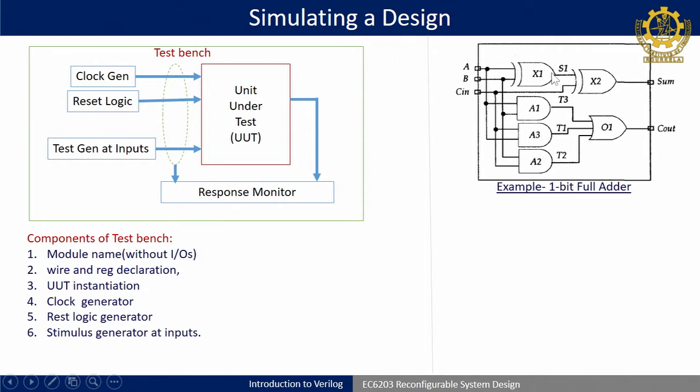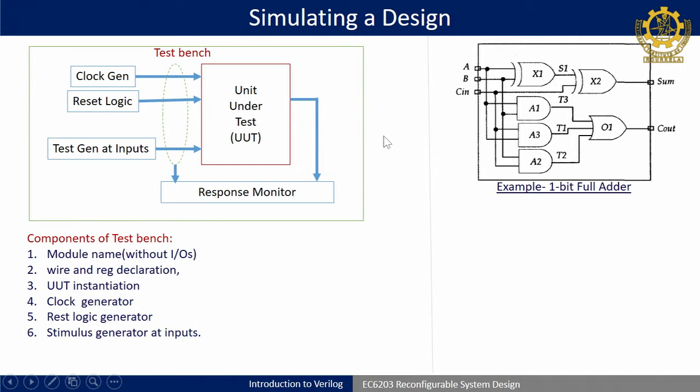So, now we have to check. I have to give inputs at A, B, C in and observe the output at sum and C out. Like you know the truth table of a full adder, corresponding to all the possible combinations of 1s and 0s, they have to be given at A, B, C in, and the output has to be observed at sum and C out.